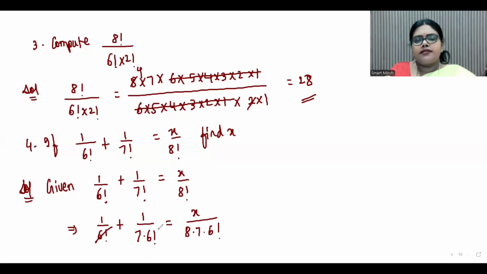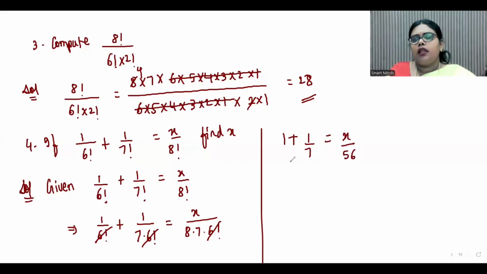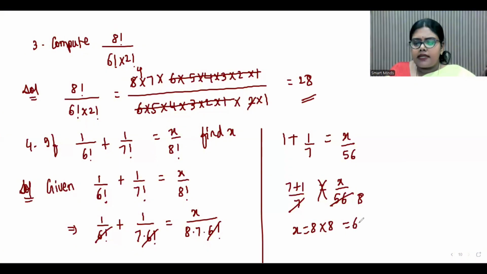Now we can cancel 6 factorial throughout in each term. So 1 plus 1 by 7 is equal to x by 56. Now if you take the LCM, you'll get 7 plus 1 by 7 is equal to x by 56. So 8 by 7 is equal to x by 56. If you cross multiply, x is equal to 8 into 8. That is equal to 64.